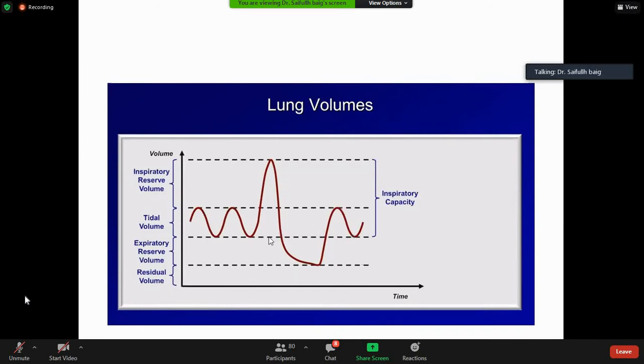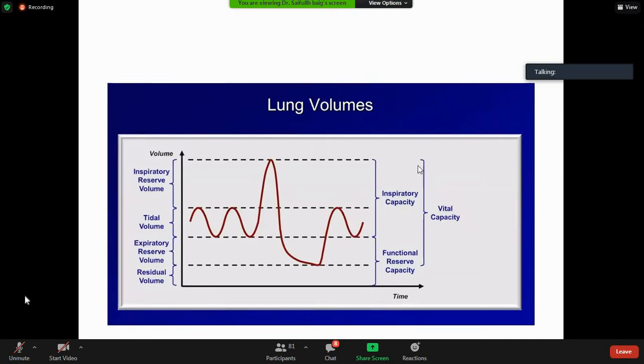Then when we add these volumes, they are called capacities. There's an inspiratory capacity, which is the sum of tidal volume and inspiratory reserve volume. Then functional residual capacity, which is the sum of expiratory reserve volume and residual volume. Vital capacity is the amount of air which can be exhaled after taking a full deep breath, and if it's done forcefully, we call it the forced vital capacity.